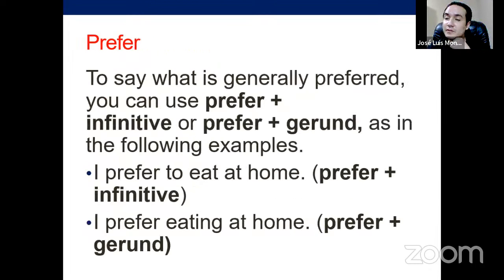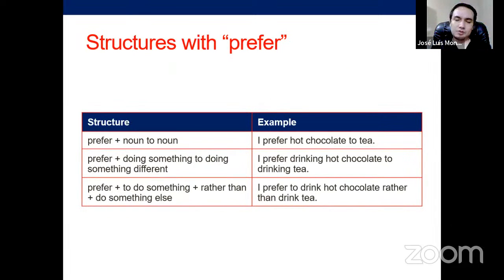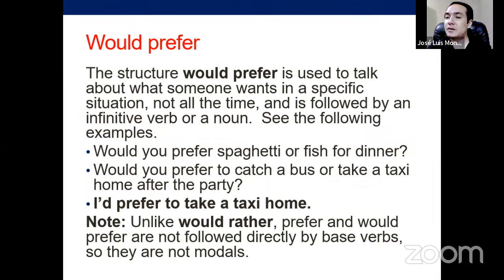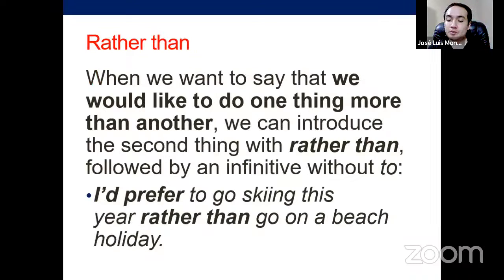Then you have prefer, which is more general because it's for general preferences. You can use it with infinitive or gerund, and you have ways to show elements, not because you need them to use prefer, just because you want to compare. All right? And would prefer is more similar to would rather because it's more specific, in a very specific situation, and you usually have options to choose from. You choose the option and you use would prefer to answer.